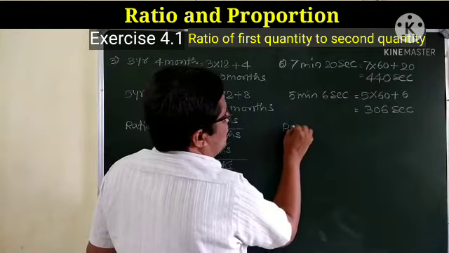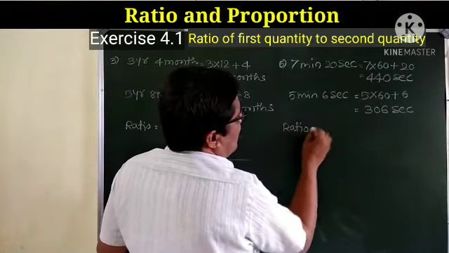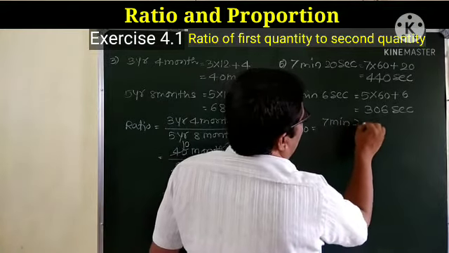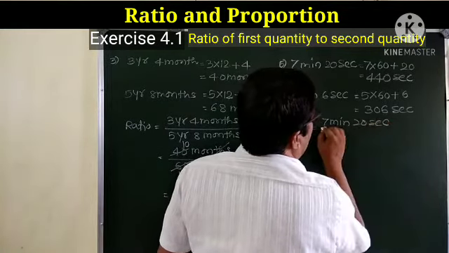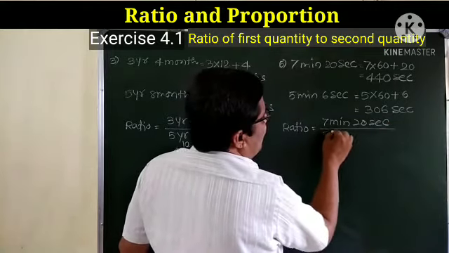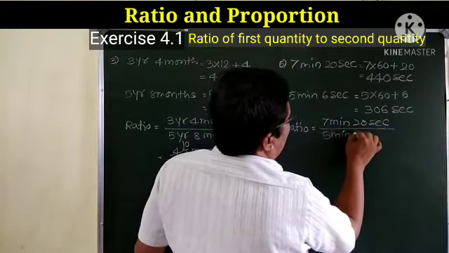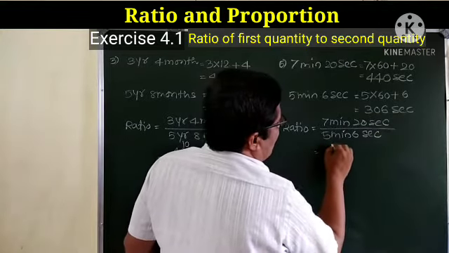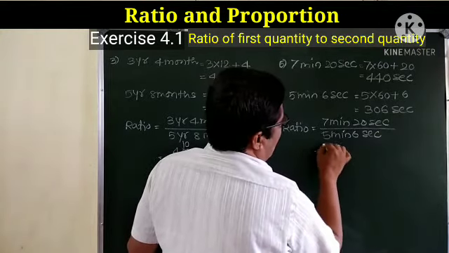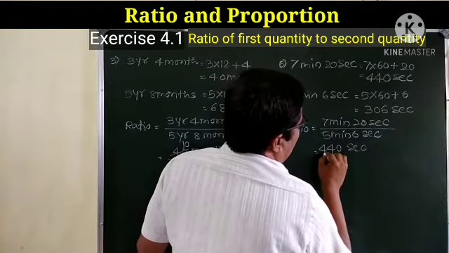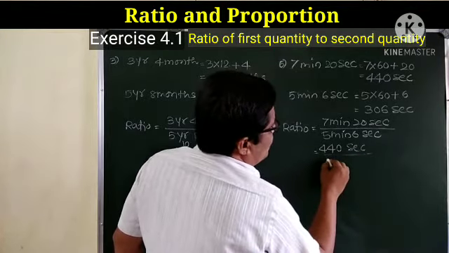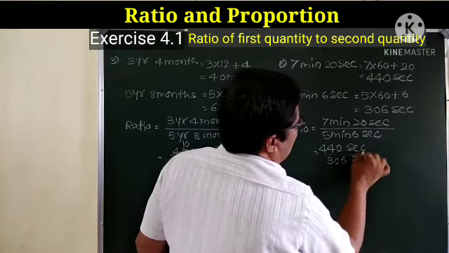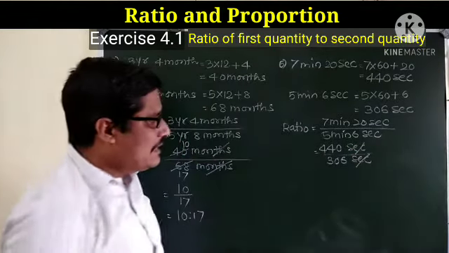Now ratio, that is 7 minute 20 seconds is to 5 minute 6 seconds, that is 440 seconds is to 306 seconds. This second unit will get cancelled.